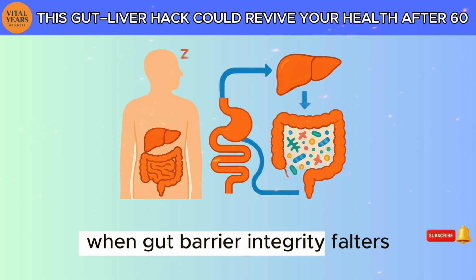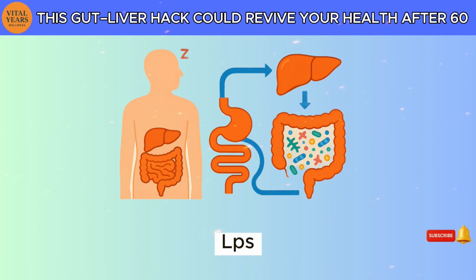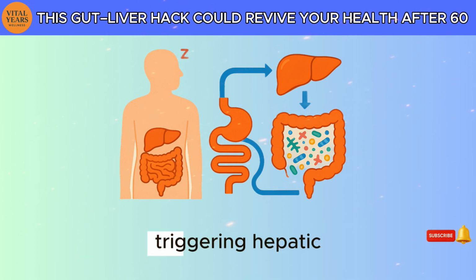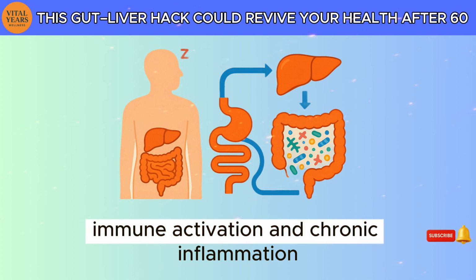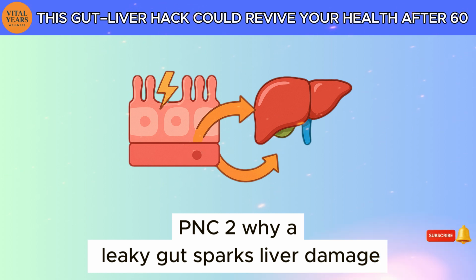When gut barrier integrity falters, bacterial endotoxins like lipopolysaccharide, LPS, translocate into portal circulation, triggering hepatic immune activation and chronic inflammation.